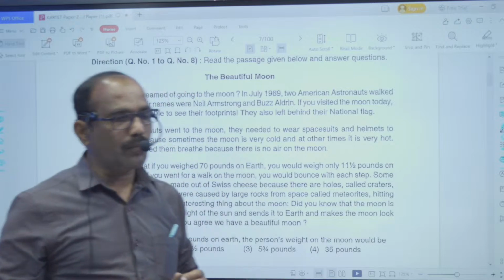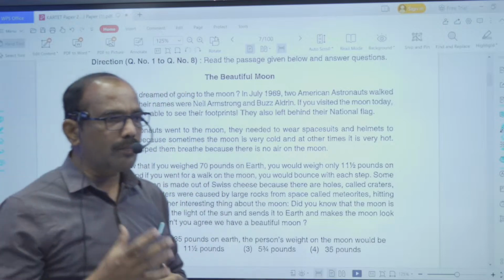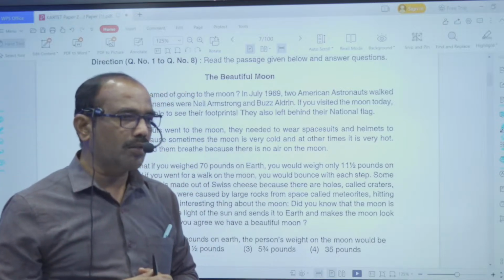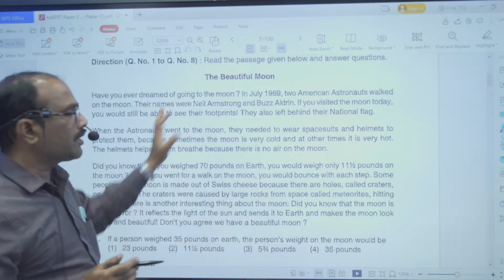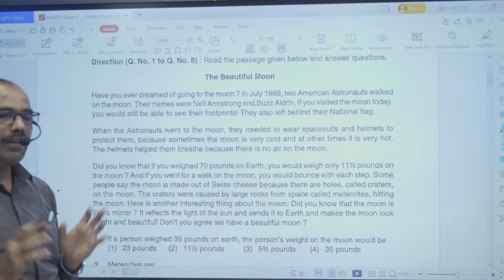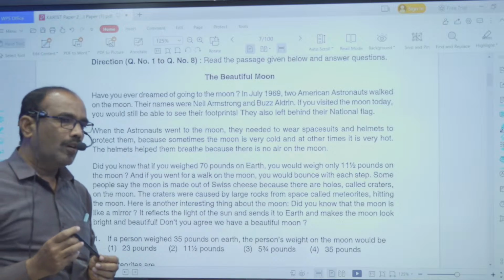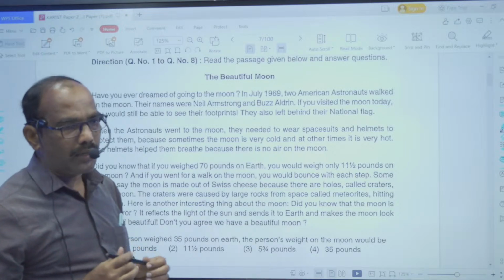That is the most important point. If you have a good knowledge about that particular science concept, then you can understand this particular paragraph easily. We can see the footprints of a person on the moon still today because there is no atmosphere.